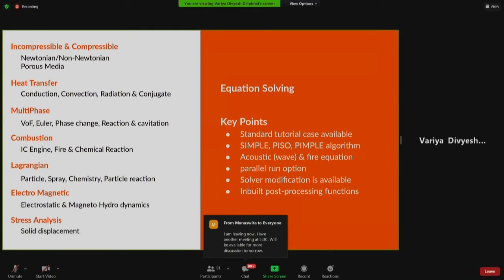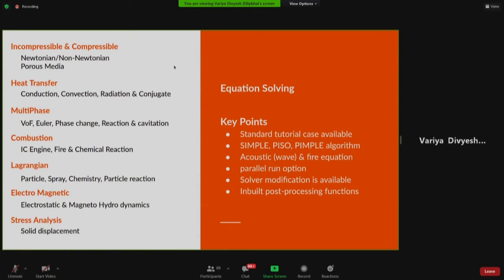For example, some of you are interested in convection, conjugate heat transfer, shell and tube heat exchanger. Then there were some people who are looking for chemical reaction, also some fluidized bed kind of question. So we all have this question: is it possible to do using OpenFOAM? So yes, we can do that.